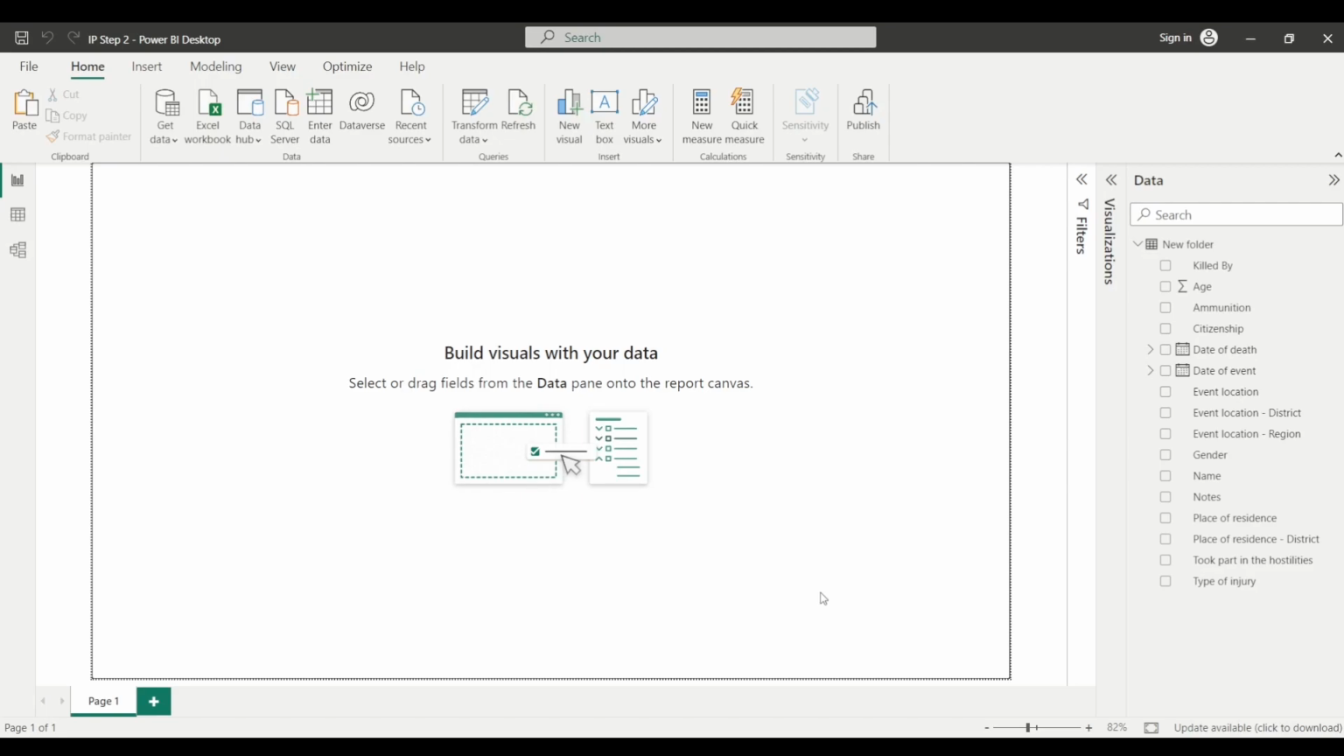Hey everyone, I welcome you all to this session. In this session, we are going to discuss data cleaning, and we will transform and clean the data in the Power Query editor. So we will basically discuss the Power Query editor. This is the report view of Power BI Desktop. Now in order to head over to the Power Query editor, you are required to click here on Transform data.